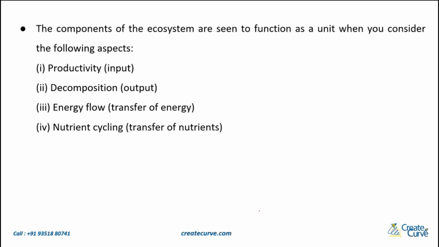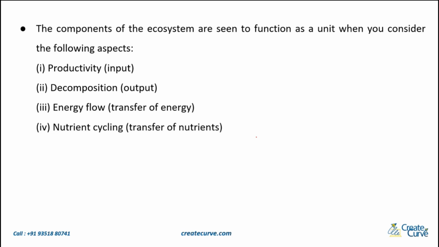Now, the components of the ecosystem are seen to function as a unit when you consider the following aspects. What do I mean by this? If I want this ecosystem to function as a well-oiled machine, in the sense that all the parts are functioning properly as a collective unit, and it is all smooth, I need certain aspects to be in place.